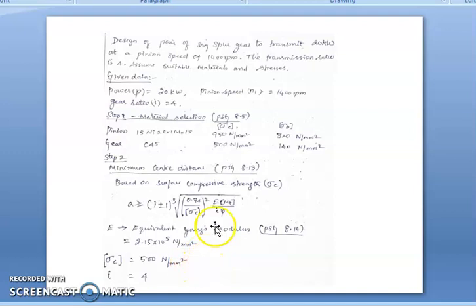Then the gear material has a lower strength compared with the pinion, so we base the design of the gear drive on the gear material. So here we select sigma C as 500 instead of 950. Then i is equal to 4, as given in the problem.